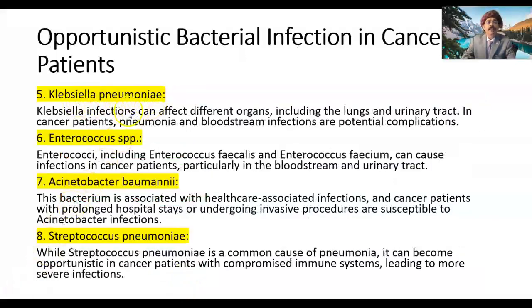Klebsiella pneumoniae, another bacterium. Klebsiella infection can affect different organs including the lungs and urinary tract. In cancer patients, pneumonia and bloodstream infections are potential complications. Enterococcus species, including Enterococcus faecalis and Enterococcus faecium, can cause infection in cancer patients, particularly in the bloodstream and urinary tract.